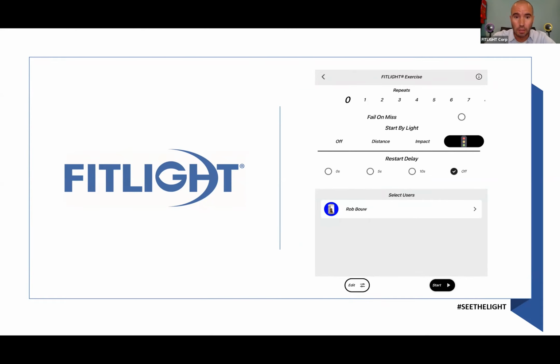Now, when you're done, you can choose a restart delay, which means that if you want the exercise to restart automatically when you do the traffic light countdown, if you set it to 0 seconds, once you're done, automatically that first light will go from red to yellow to green again, and then it's go. If you set it to 5 seconds, once you're done, it'll take 5 seconds, and then that first light will go from red to yellow to green and then go. Obviously, 10 seconds will be 10 seconds in between, and off, there will be no restart whatsoever.